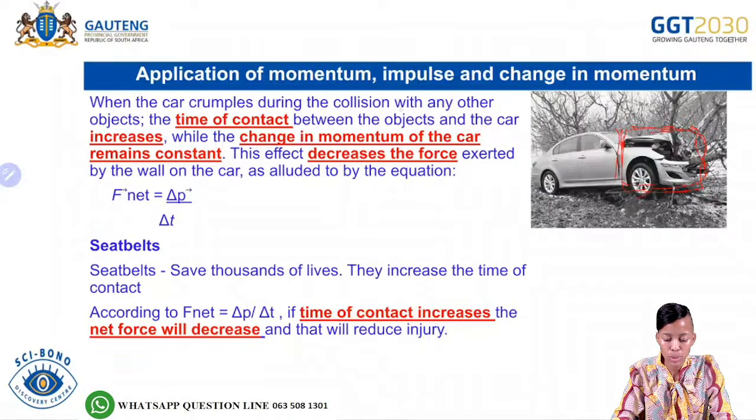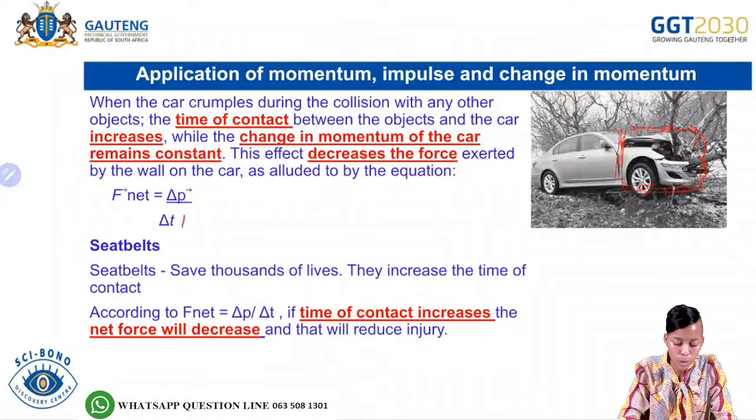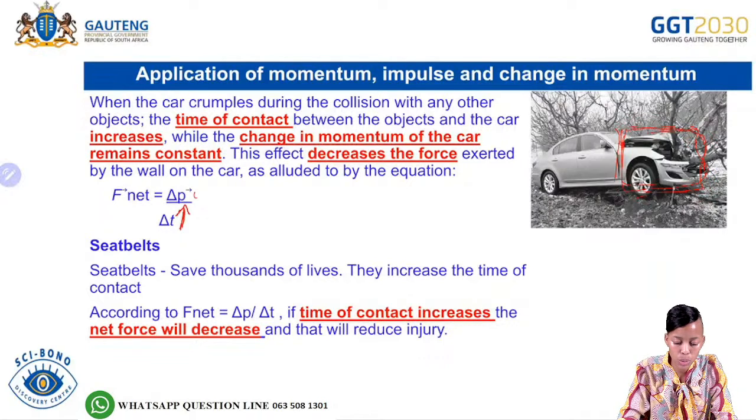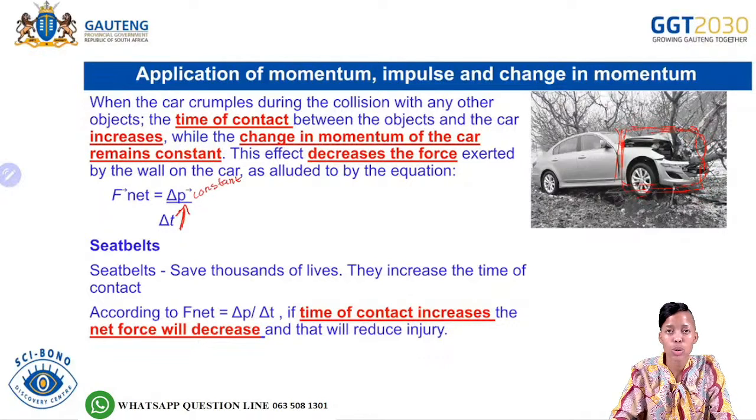Then it says when the car crumples during the collision with any other object, the time of contact between the objects and the car increases. So when it is busy crumpling, the time of contact increases, according to this formula. And then while the change in momentum of the car remains constant, as the car comes to a collision, the car crumples. And then it says this effect decreases the force exerted by the wall on the car, as alluded to by the equation.